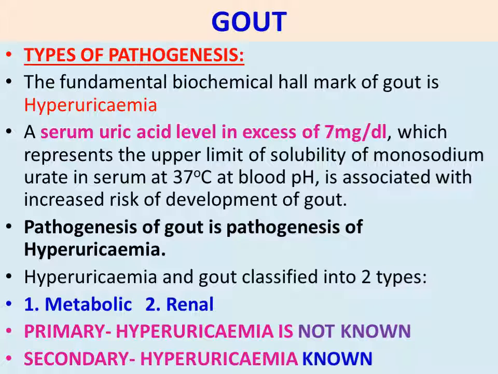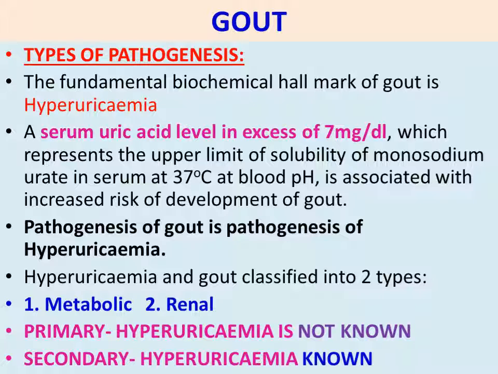A serum uric acid level in excess of 7 mg per dL, so more than 7 mg per deciliter, represents the upper limit of solubility of monosodium urate in serum at 37 degrees Celsius at blood pH, and is associated with an increased risk of development of gout. So if any person has more than 7 mg per dL uric acid level, the person is highly susceptible to getting gout easily.